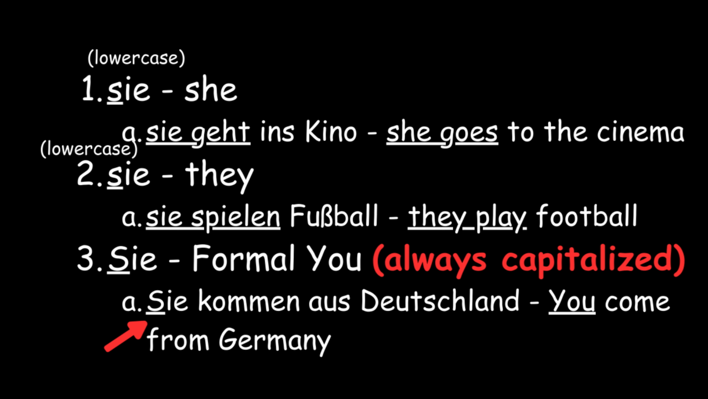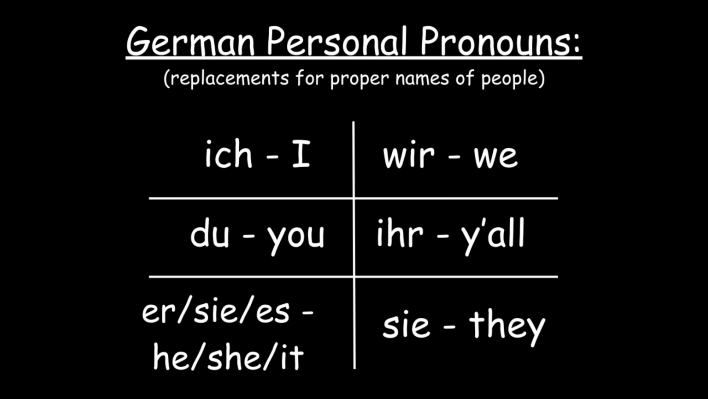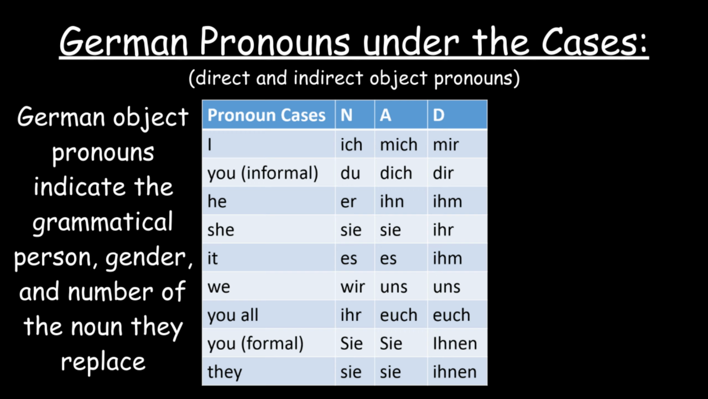The only thing to watch out for is when the pronouns begin a sentence, because starting words are always capitalized, both in English and German. Other than that, this is how the pronouns work. Aside from personal pronouns, German can modify them under the cases, making direct and indirect object pronouns. For now, it's better to show them but not explain them, because they require a lot of explanation in a future video. Considering the cases, German object pronouns indicate the grammatical person, gender, and number of the noun they replace.